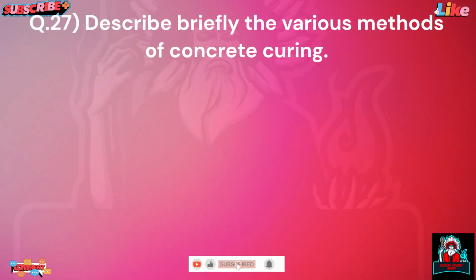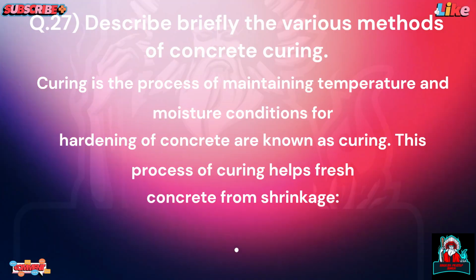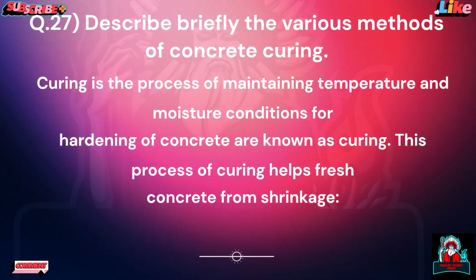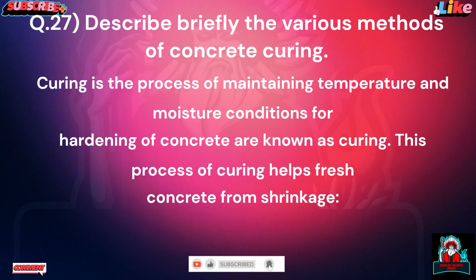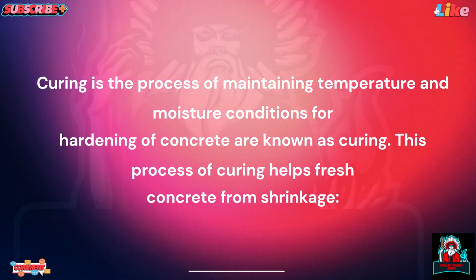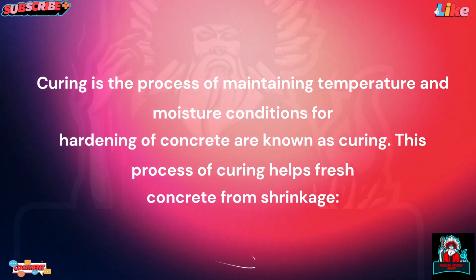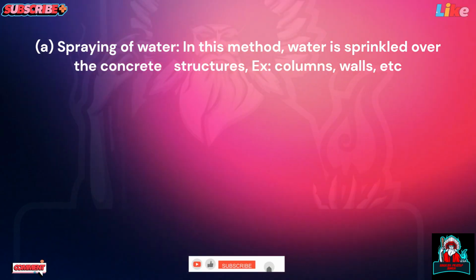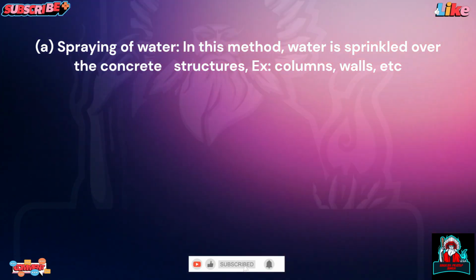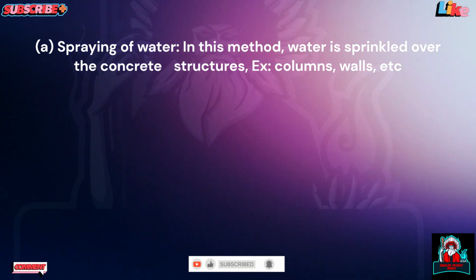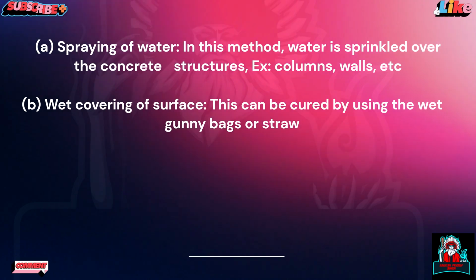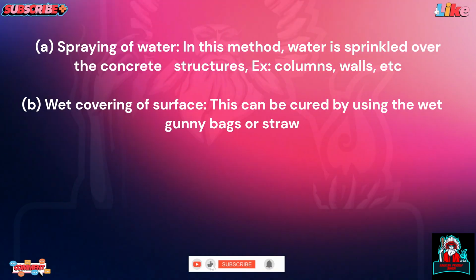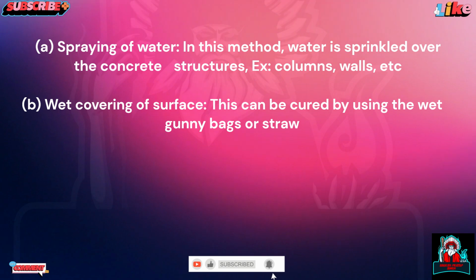Question 27. Describe briefly the various methods of concrete curing. Curing is the process of maintaining temperature and moisture conditions for the hardening of concrete. This process of curing helps protect fresh concrete from shrinkage. A. Spraying of water. In this method, water is sprinkled over the concrete structures, for example columns, walls, etc. B. Wet covering of surface. This can be cured by using wet gunny bags or straw.